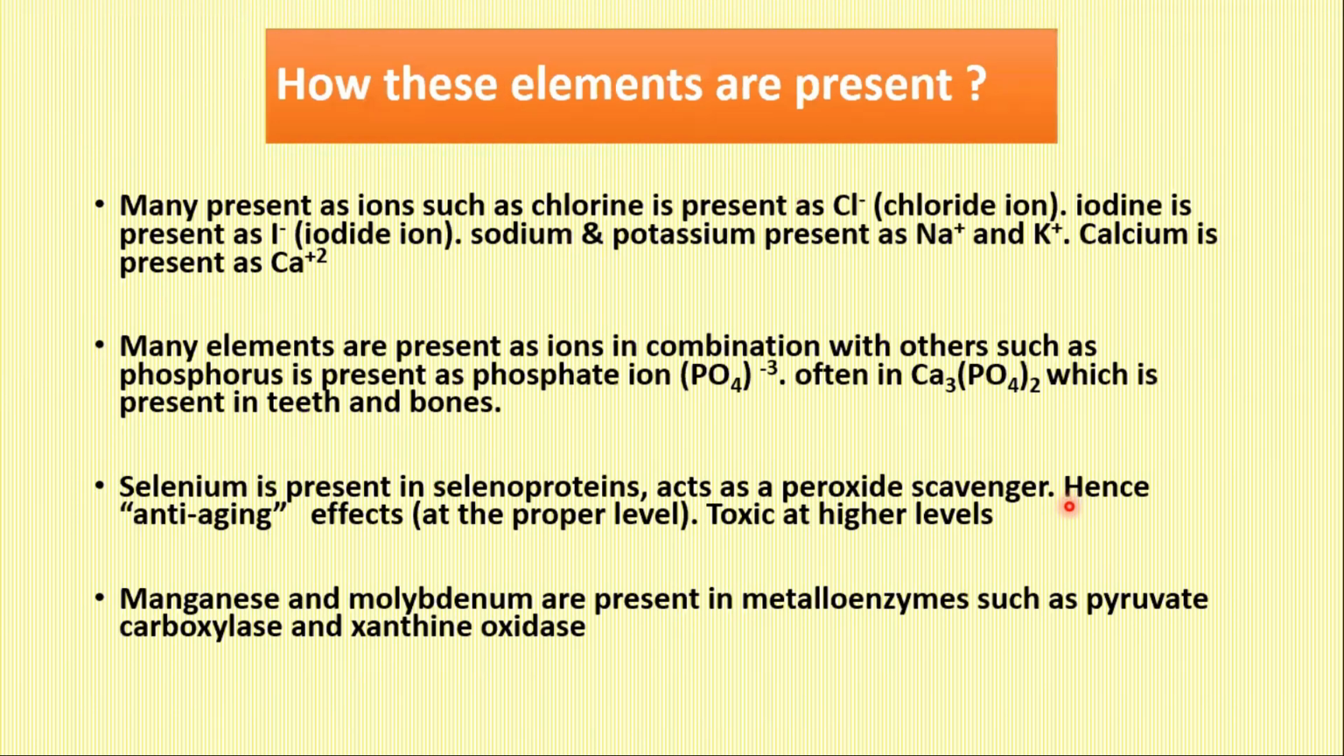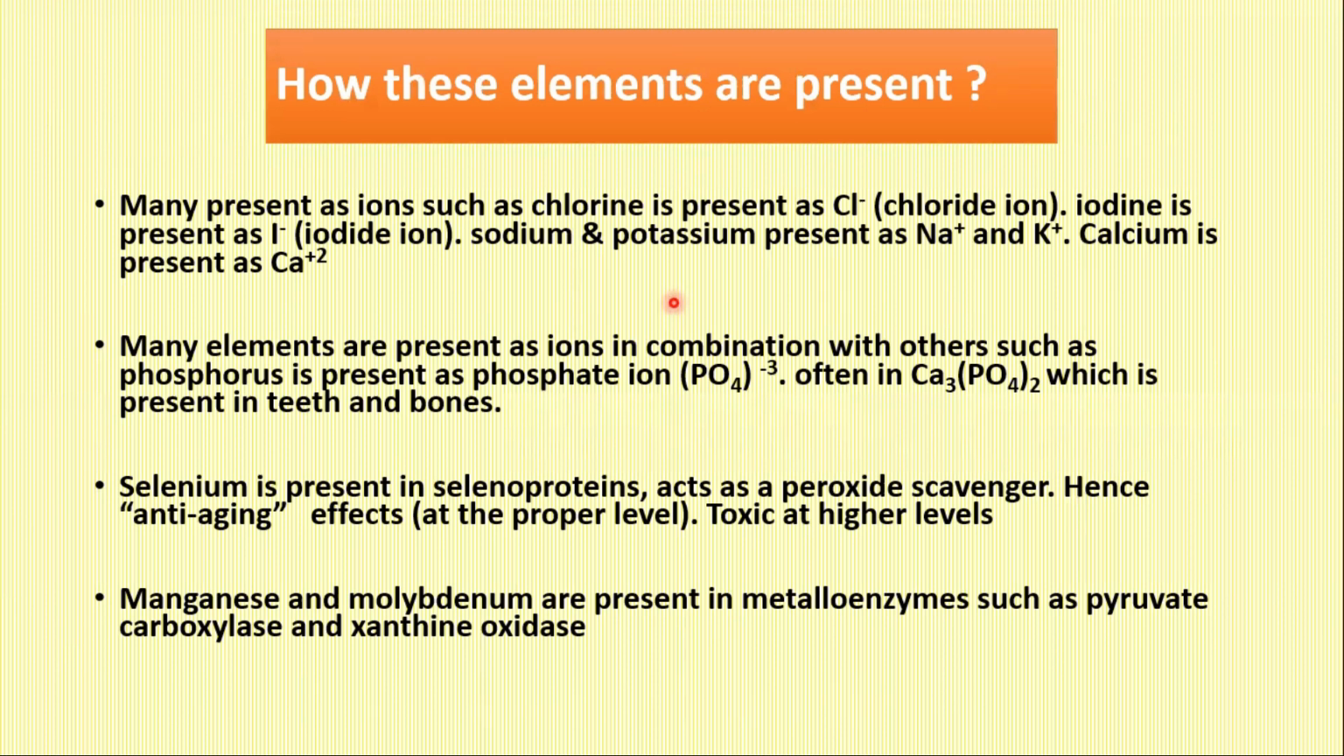How are these elements present in the body? Many are present as the corresponding ions. For example, chlorine and iodine are present as chloride and iodide ion. Sodium and potassium are present as corresponding sodium and potassium cation, and so is calcium cation. Many elements are present as ions in combination with others, such as phosphorus, which is present in phosphate, often in calcium phosphate, which is present in teeth and bones.